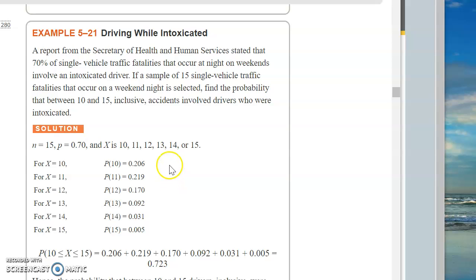Okay, let's take a look at the next one. 5-21. It says that 70% of single vehicle traffic fatalities that occur at night involve an intoxicated driver.